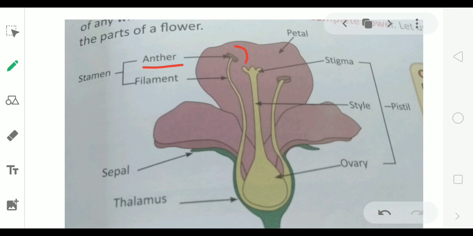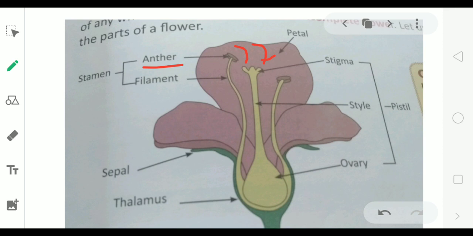These anthers burst open. Pollen grains come out, and these pollen grains fall on stigma. So pollen grains fall from anther to stigma. This process is called pollination.